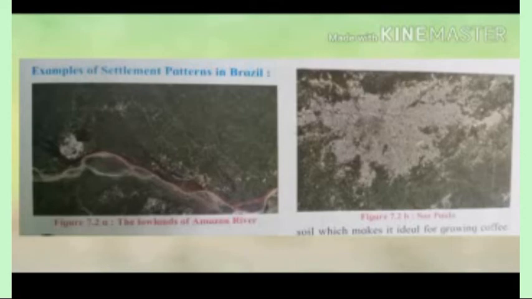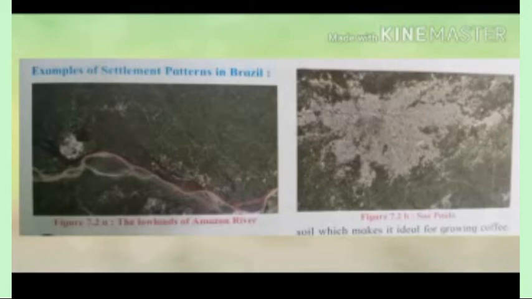The reason we already learned: a lot of facilities are available in Sao Paulo, and the soil is rich and fertile, suitable for the production of coffee. In the same manner, mineral resources are also there in Sao Paulo.